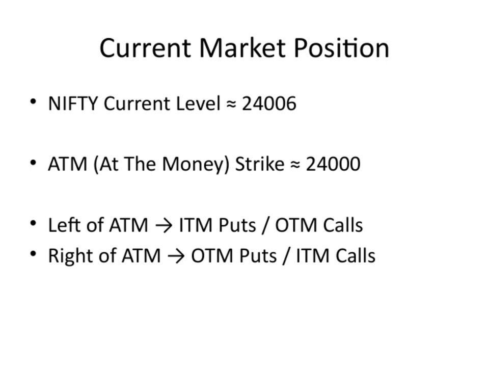To the left of ATM, that is, below 24,000, we generally see ITM puts and OTM calls. These are options that are either in the money on the put side or out of the money on the call side. Conversely, to the right of ATM, above 24,000, we find OTM puts and ITM calls.